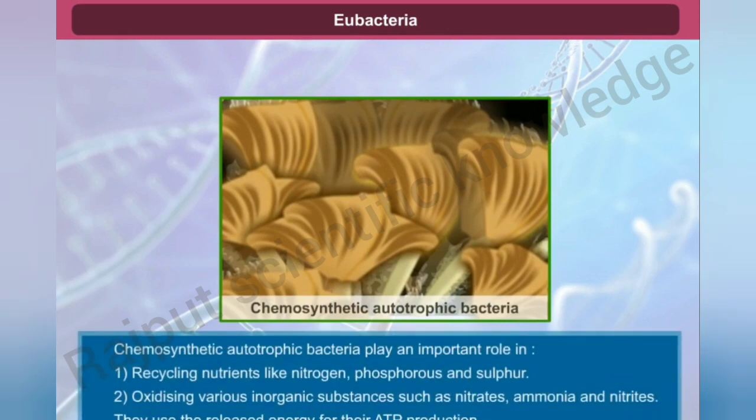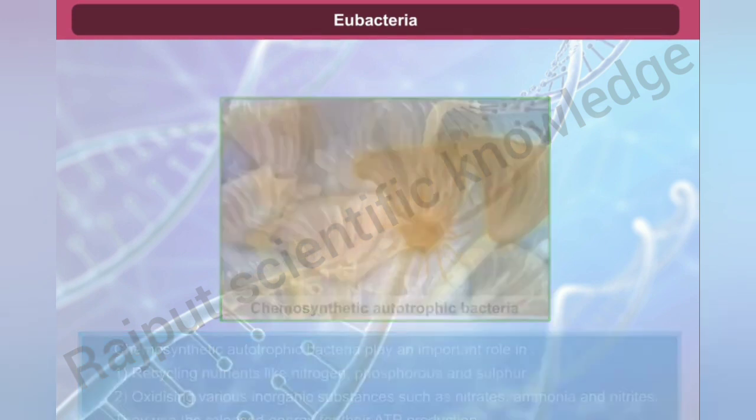Chemosynthetic autotrophic bacteria play an important role in, one, recycling nutrients like nitrogen, phosphorus and sulfur; two, oxidizing various inorganic substances such as nitrates, ammonia and nitrites. They use the released energy for their ATP production.